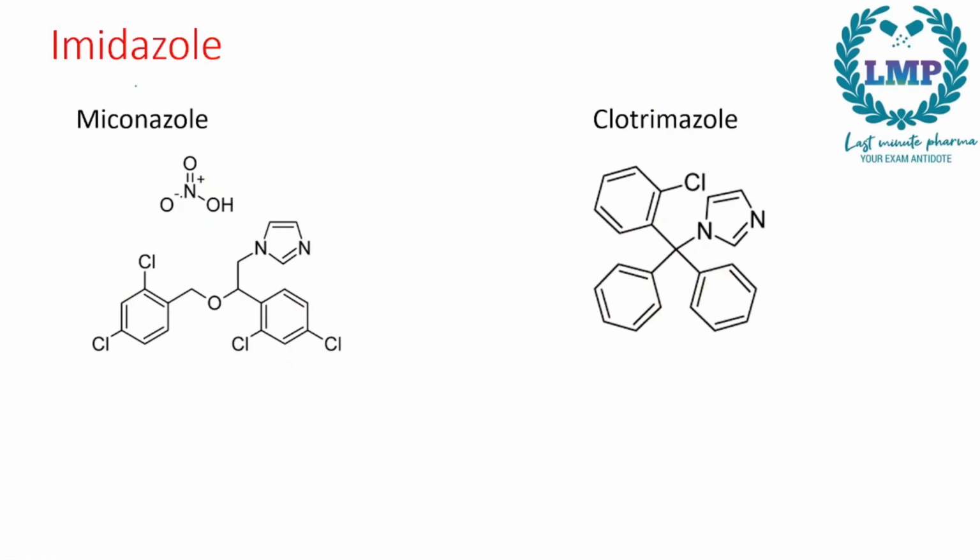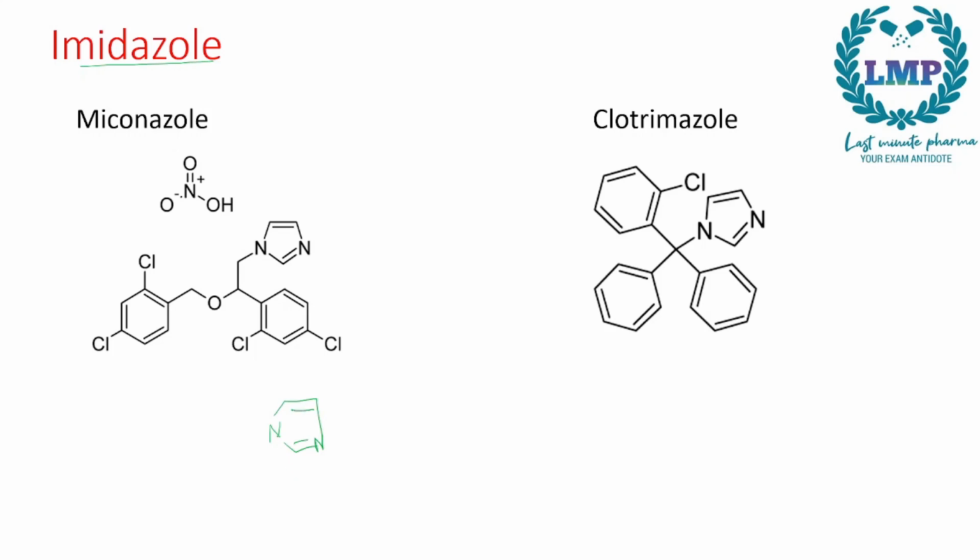Next we have imidazoles. In imidazoles we will learn 4 imidazoles: miconazole, clotrimazole, butoconazole and ketoconazole. This is the structure of miconazole. It may look a little difficult, but we will learn it part-wise. Since it is an imidazole, we have a 2 nitrogen containing moiety: 2 nitrogens in a 5 membered ring.